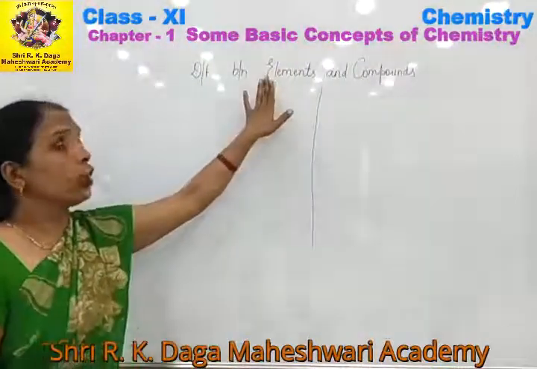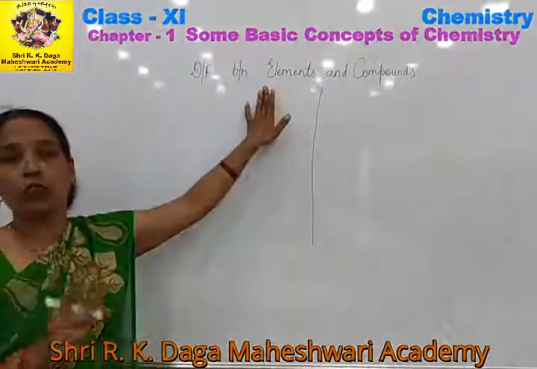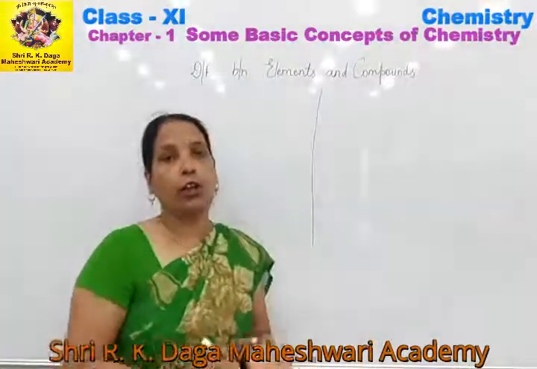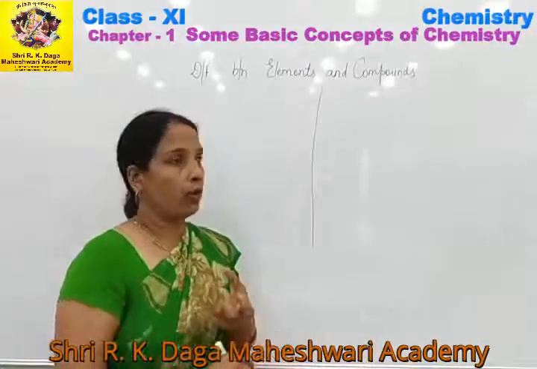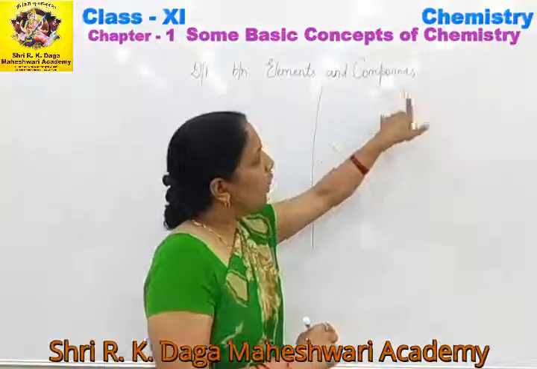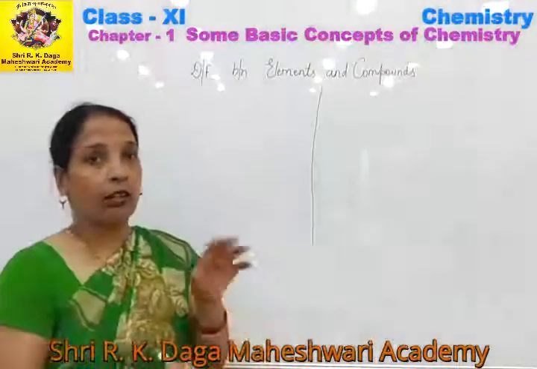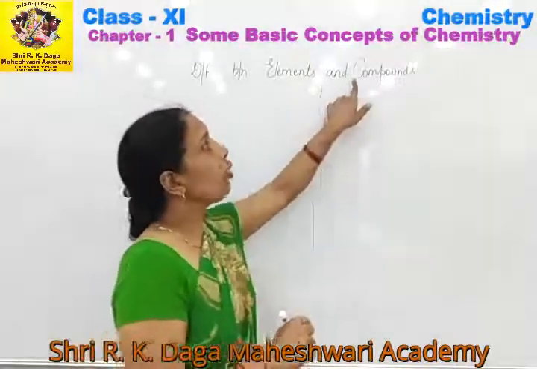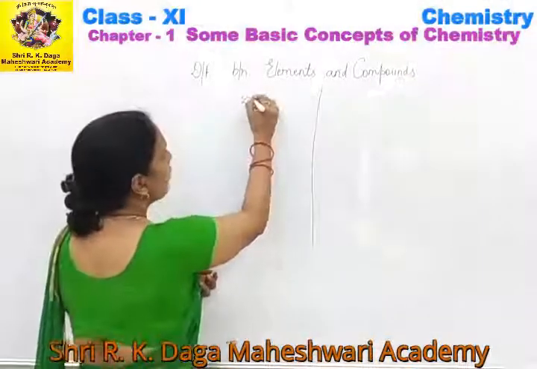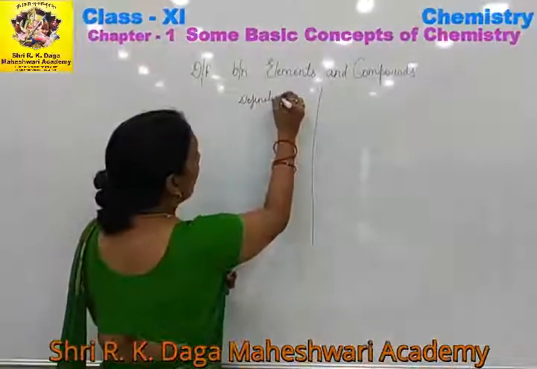And what is the definition of element? The simplest and purest form of a substance which cannot be converted into a simpler and purer form is known as an element. And when two or more than two elements are mixed together in a fixed ratio, then we will call it a compound. So the first difference is on the basis of definition.